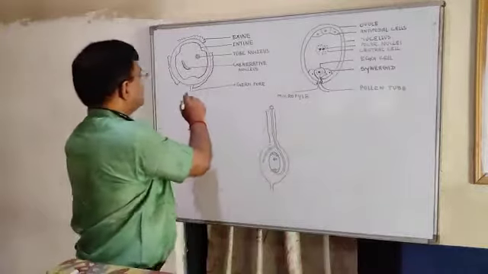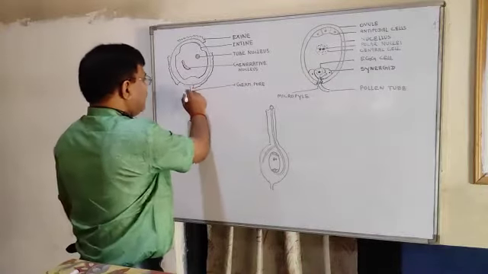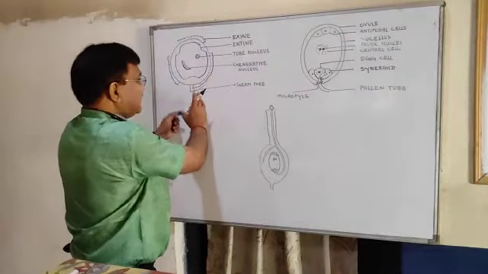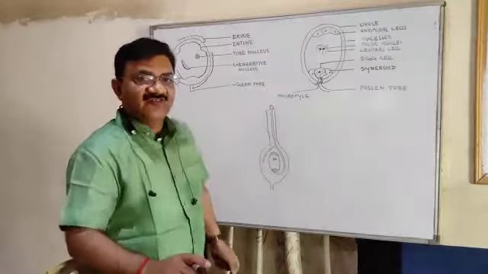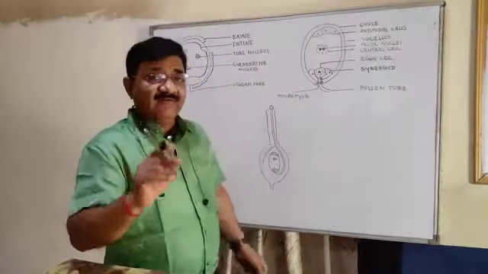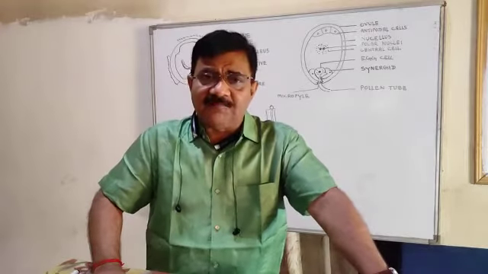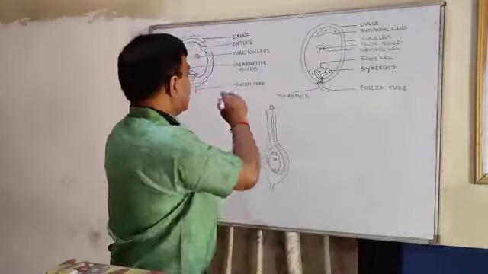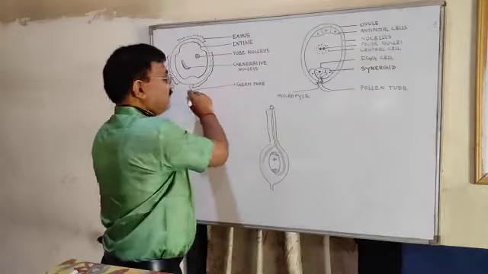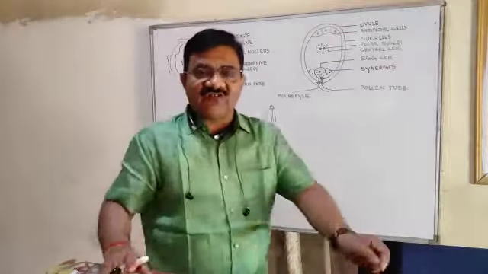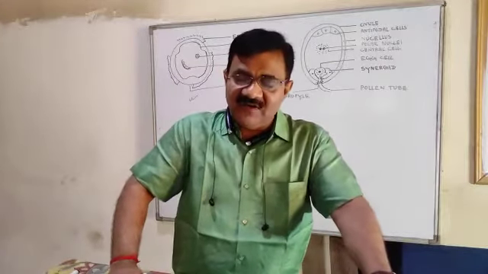And this is the germ pore. This pollen grain will develop through the germ pore. So if I ask you to draw a diagram showing a matured pollen grain, you will draw this diagram. Very important question from the examination point of view.